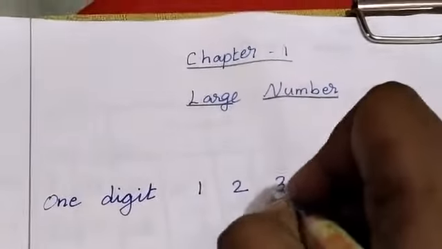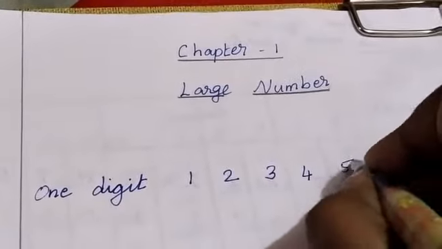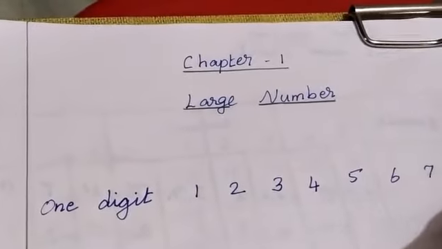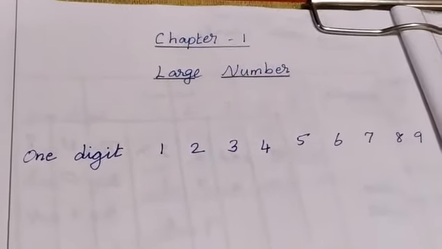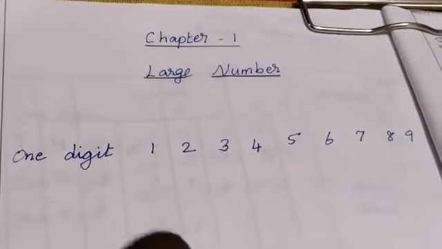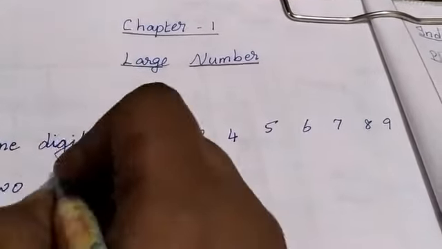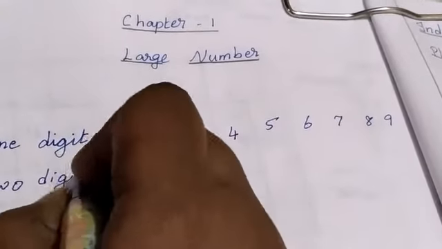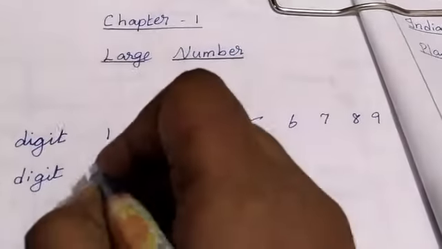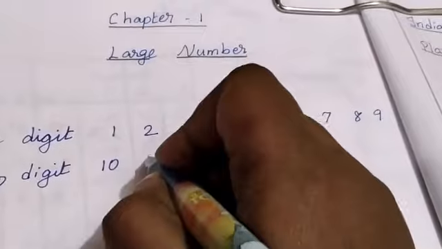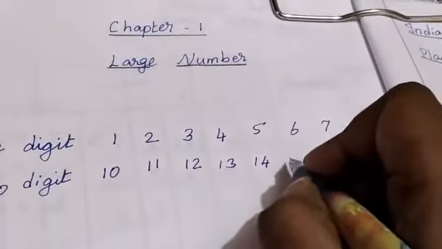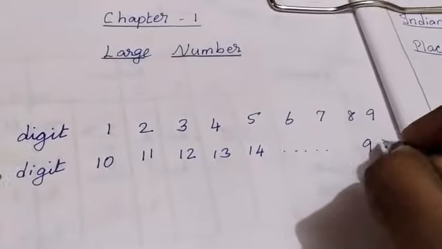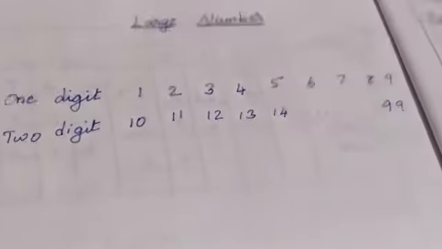Say the one digit numbers: 1, 2, 3, 4, 5, 6, 7, 8, 9. These all are one digit numbers. Next we are going to see the two digit numbers. The first two digit number is 10. Next 11, 12, 13, 14 and goes on up to 99. These all are two digit numbers.